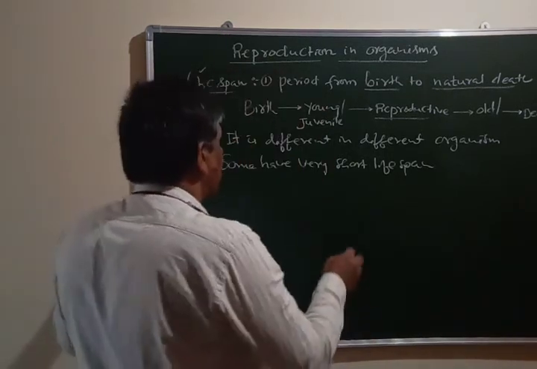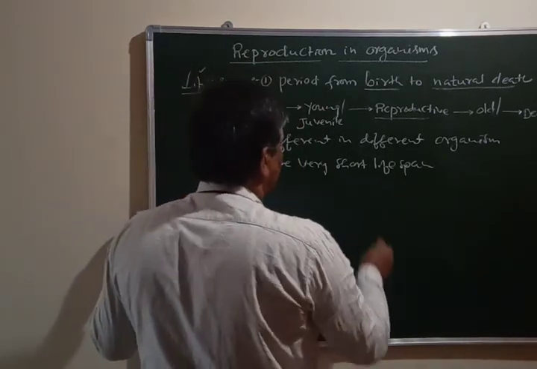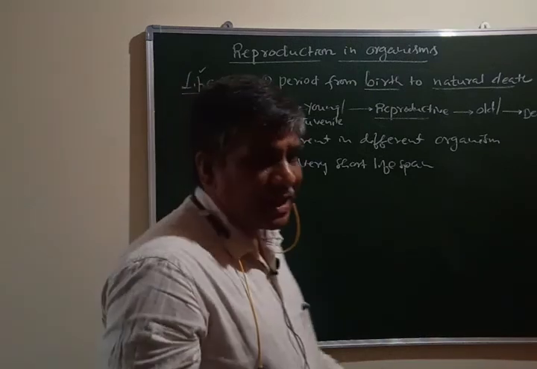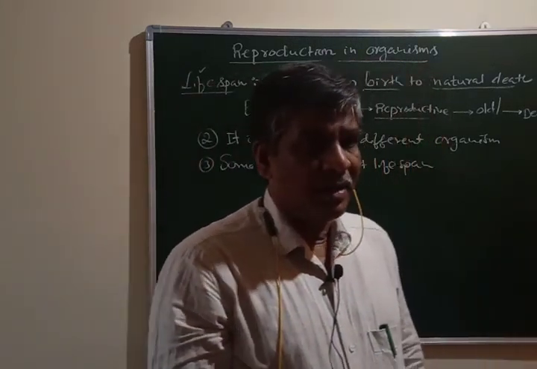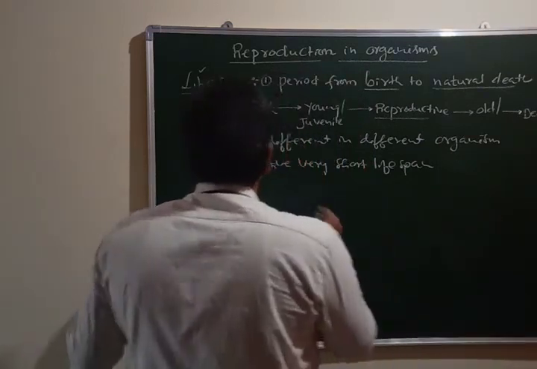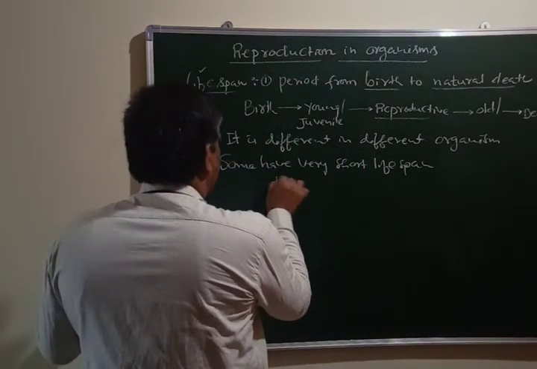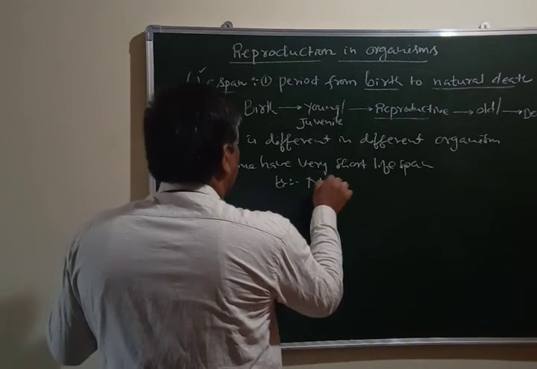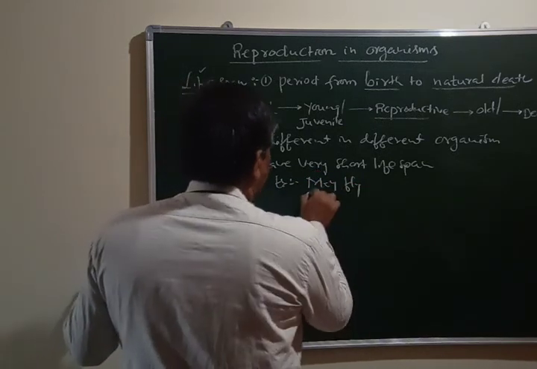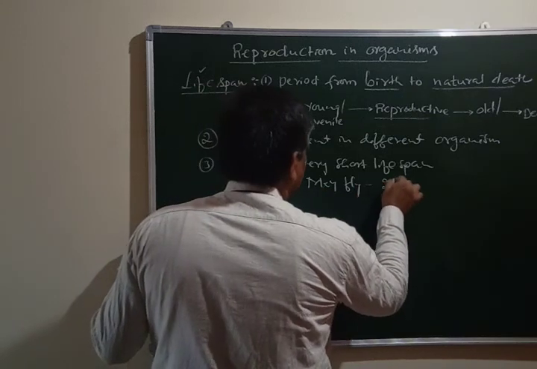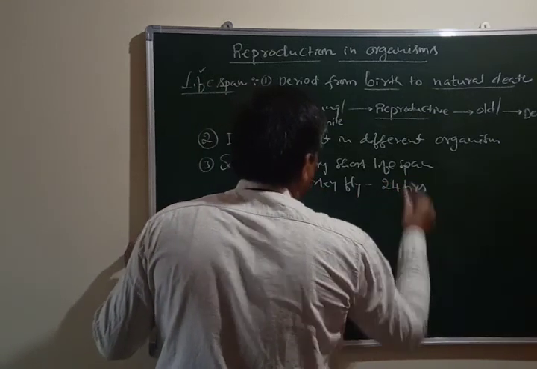As per your textbook, some will complete their life cycle within a few hours. For example, the mayfly is an insect which can complete its life cycle within 24 hours.